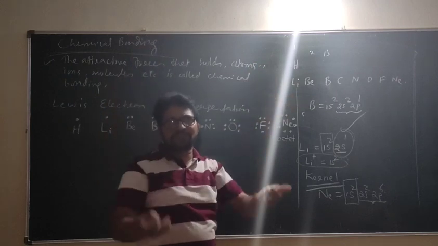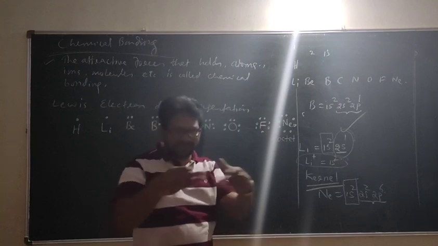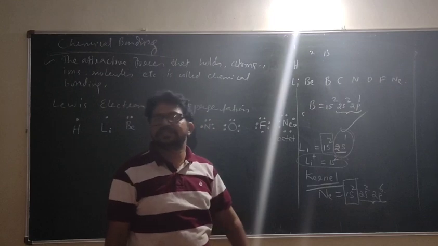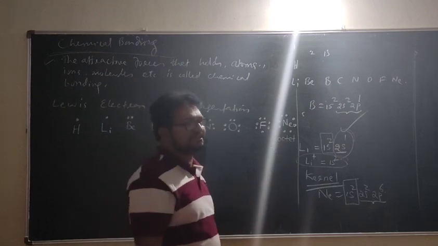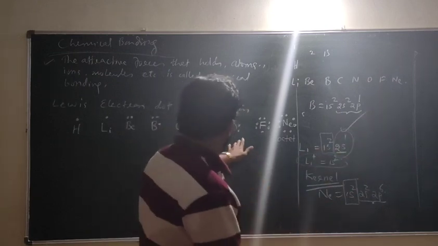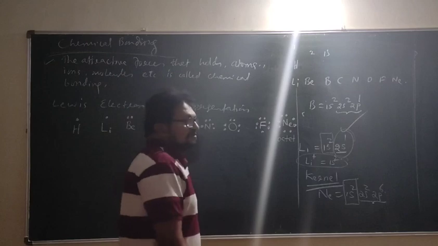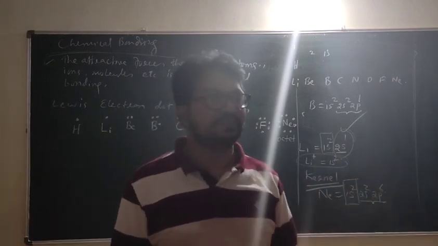Can you name any one compound of neon? Whether it participates in bonding? Never. Why is it not participating in bonding? Because it is already an octet. No question of bonding arises. Then why are all these participating in bonding? They do not have an octet.